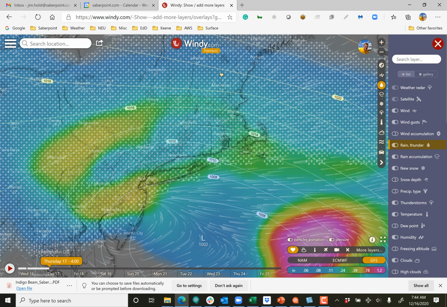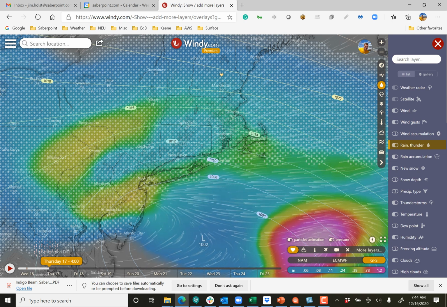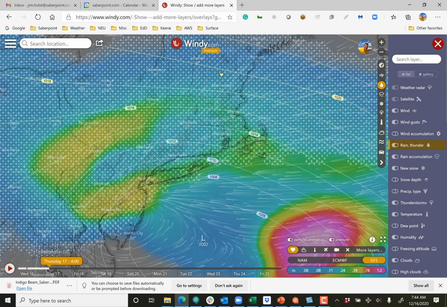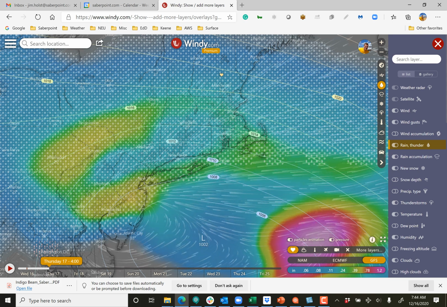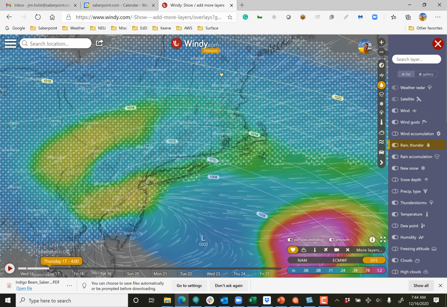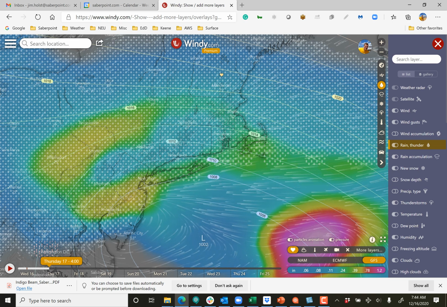But this is windy.com. Again, there's an app for it. It's free. It's a wonderful app. And you can see there are so many other things you can get off of this: thunderstorm information, wind information, if you're a sailor or anything like that. The information is right here. So if you ever want to know how much it's going to snow in your area, windy.com is the way to go.